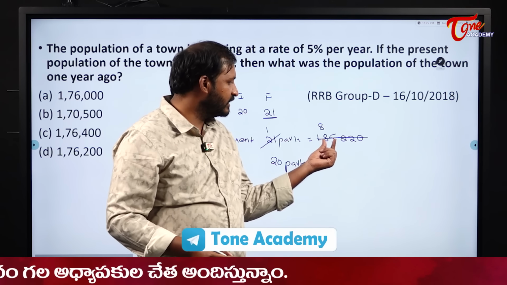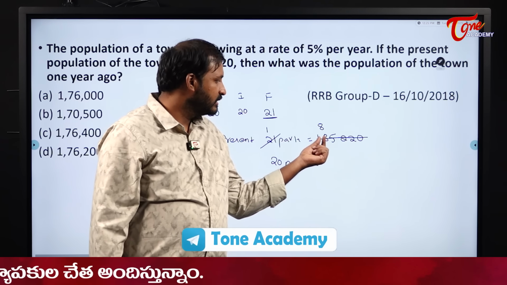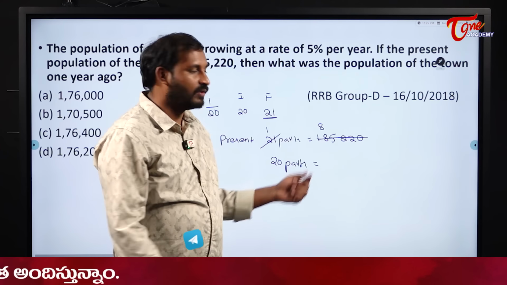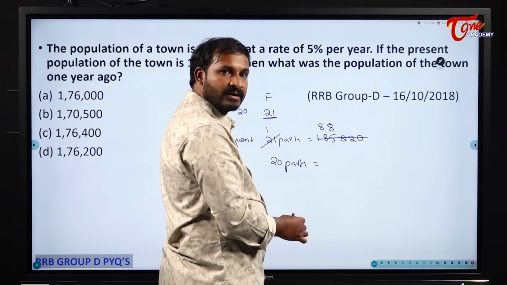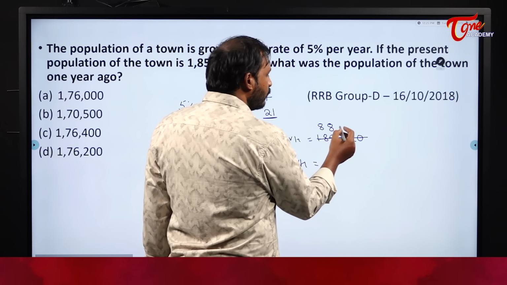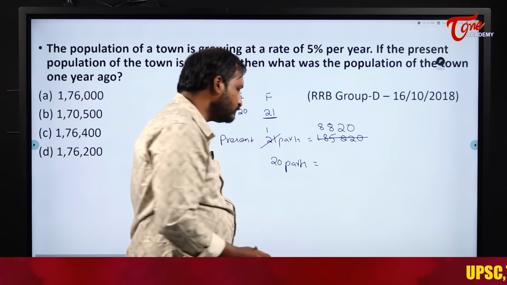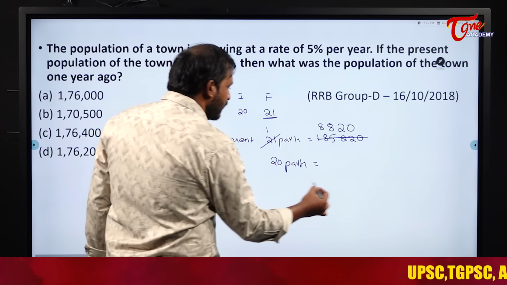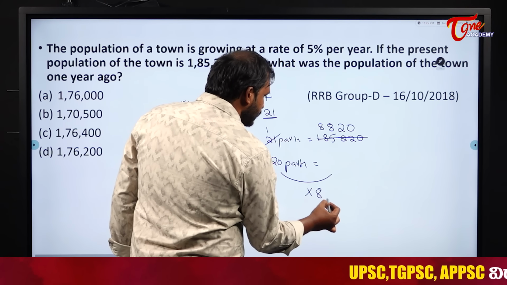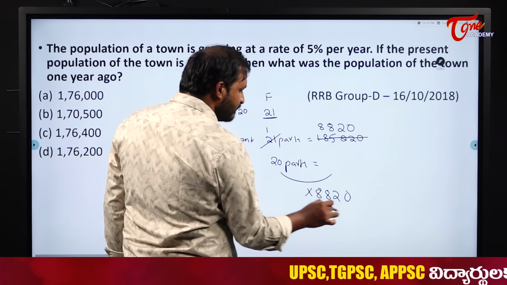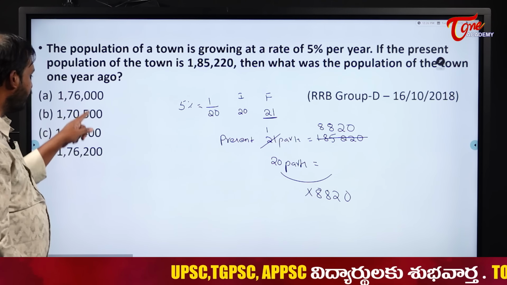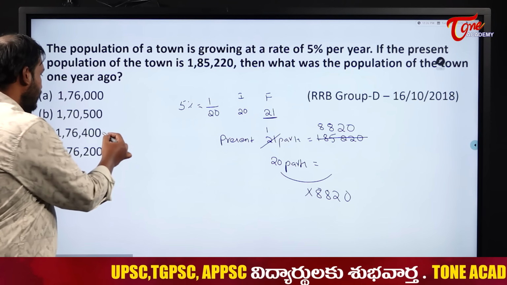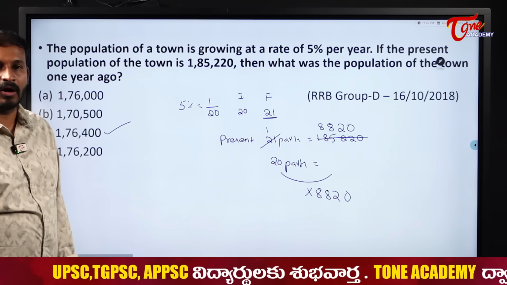168, what will be left here? 168 means 2 and 17. 172 once again I will get. 172 means once again 8 times, and I will be left with 4. 4 means 20. So here also I will multiply with 8820. 2 zeros anyway will be there at the end. 2 2s are 4. Check in which option you have 4 before 2 zeros, only in option C. So my answer is option C.